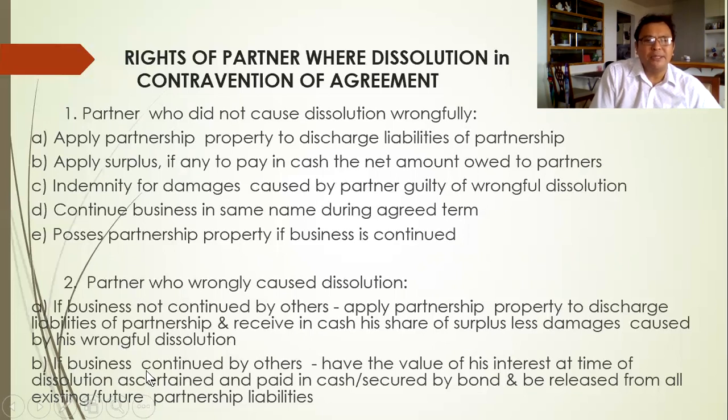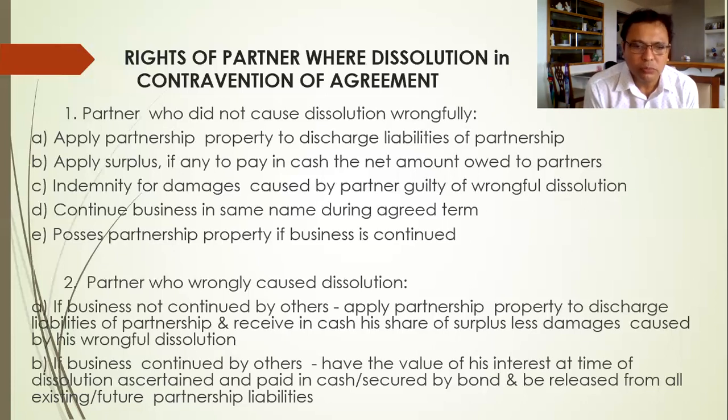Then letter B, if the business is continued by others, then have the value of his interest at the time of dissolution, meaning the value of the interest of the partner who is guilty of wrongful dissolution, paid in cash and used to secure the bond for damages or future partnership liabilities due to the act of that partner.